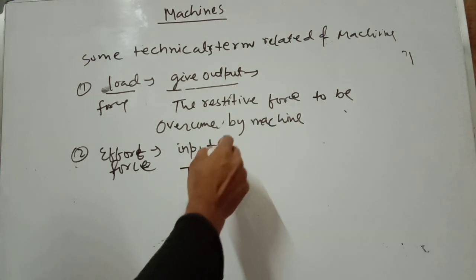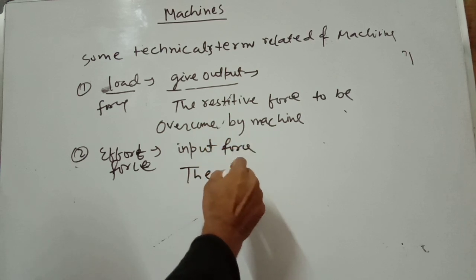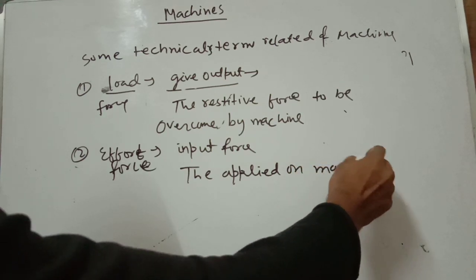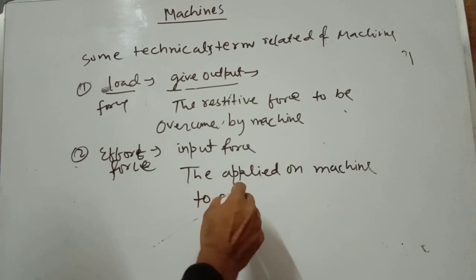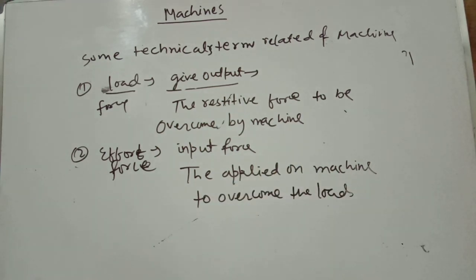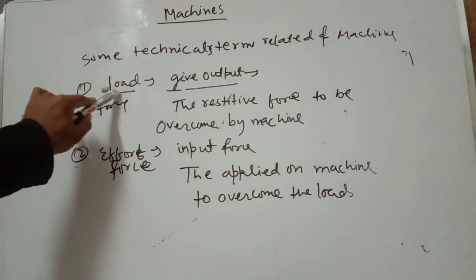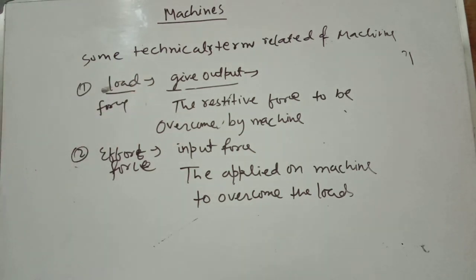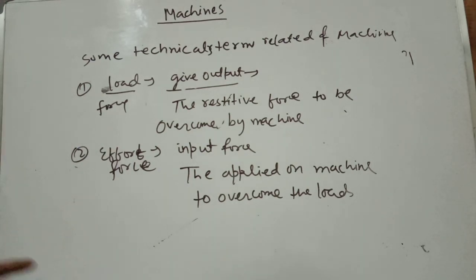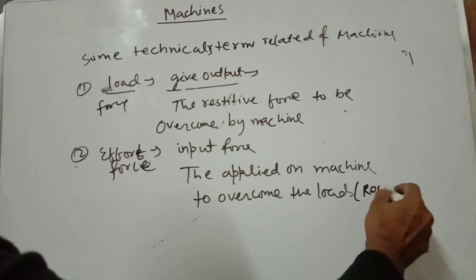So load is the output, the resistive force overcome by the machine, and effort is the input force applied on the machine to overcome the load, or you can say the resistive force.